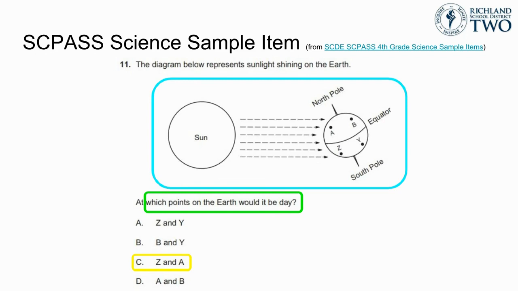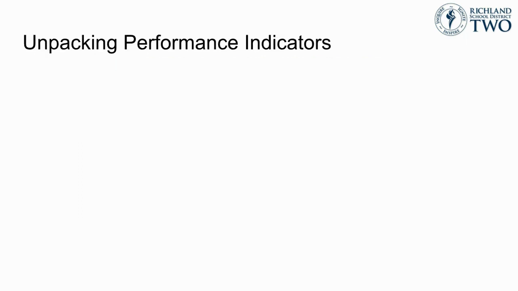Note that while this item does not specifically reference rotation, you can extend this by asking students to explain what would need to happen in order for a location on the globe to change from day to night, for which they would need to demonstrate an understanding of rotation.